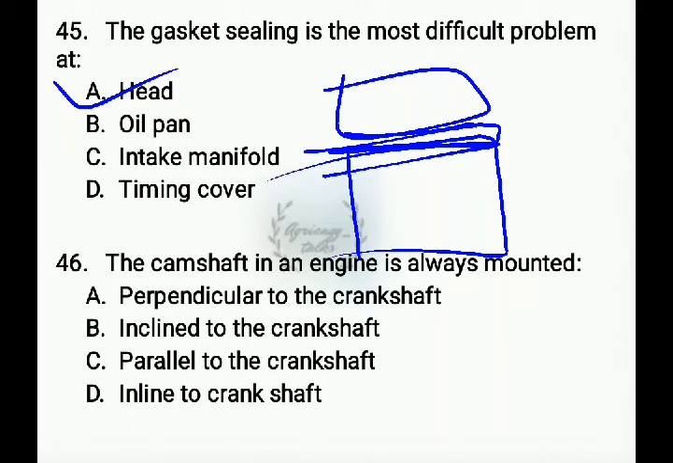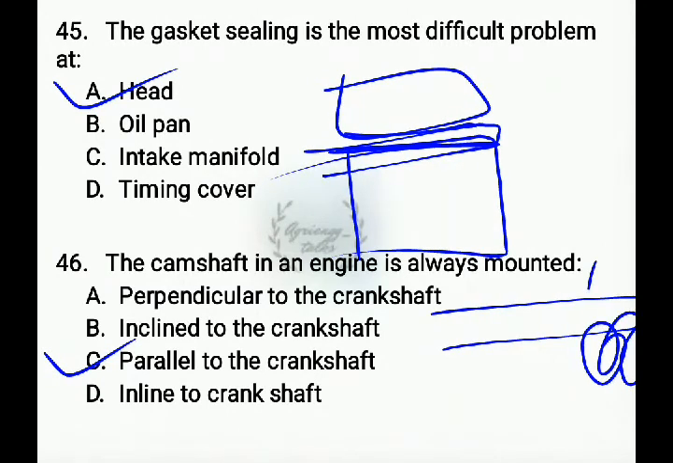Next question, the camshaft in an engine is mounted perpendicular to the crankshaft, inclined to the crankshaft, parallel to the crankshaft, inline to the crankshaft. It is parallel to the crankshaft because with the crankshaft gear only the camshaft gear is rotated, so these two shafts are parallel to one another.